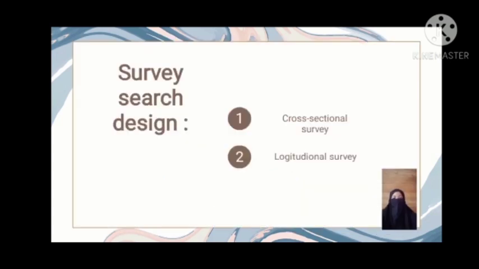Next, survey research design. Survey studies generally come in one of two designs. There are cross-sectional studies and longitudinal studies.